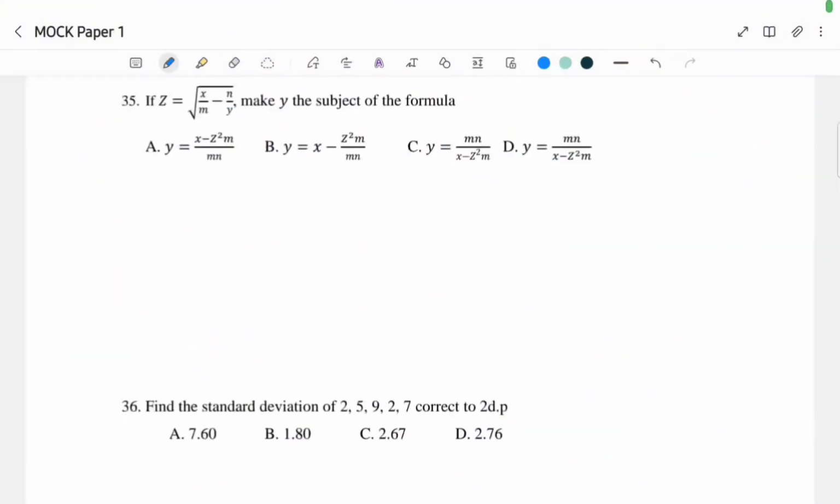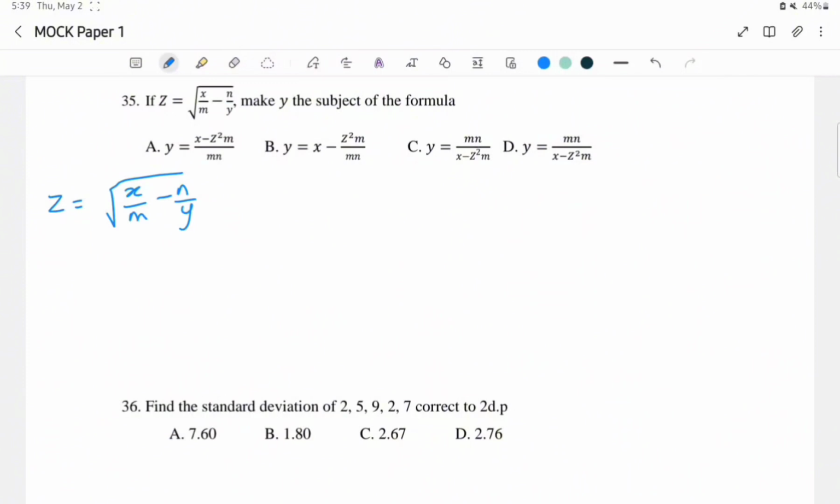For question 35, we are asked to make y the subject of the formula. So z equals square root of x over m minus n over y. Now, subject of the formula is basically about simplifying. So we want to simplify the expression till we make y the subject of the formula. And it is quite simple.